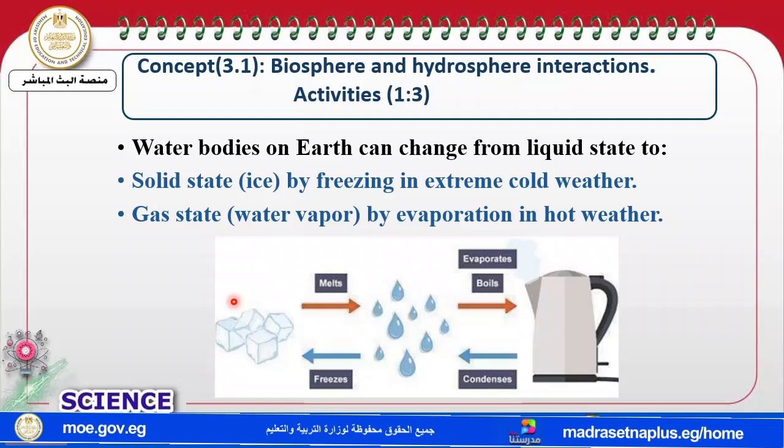But in all these cases, the amount of water is still constant and doesn't change. So water on the Earth changes from liquid to solid, and also from liquid to gas, but the amount stays as it is.